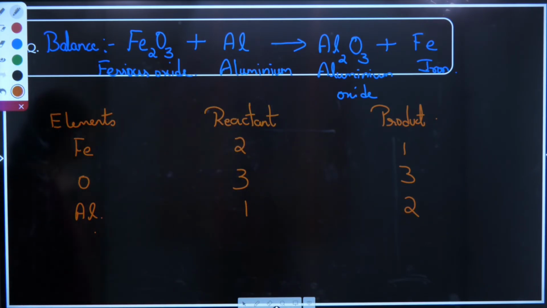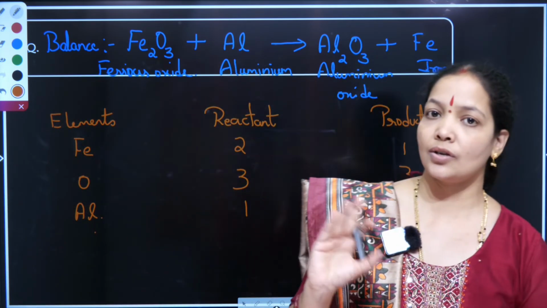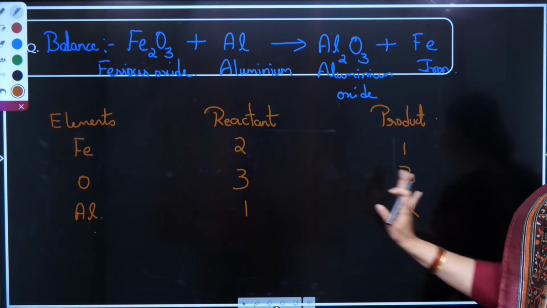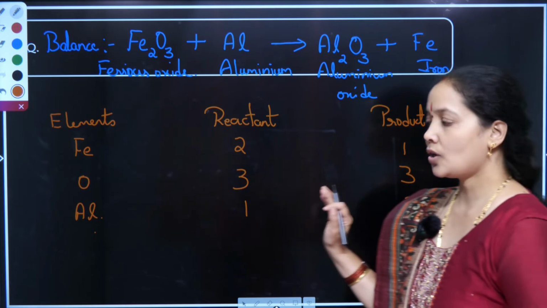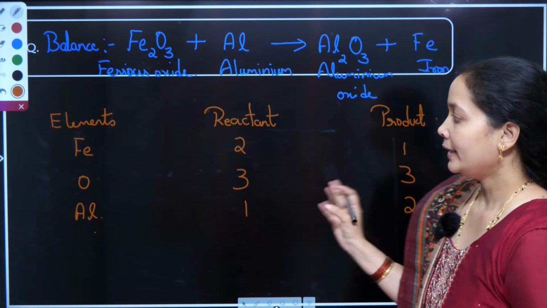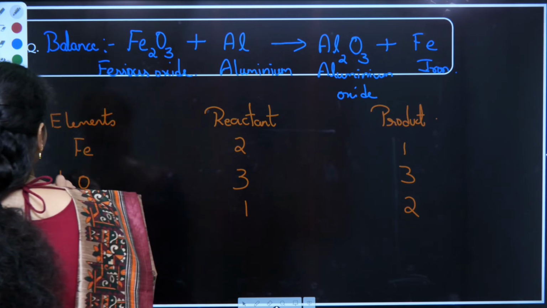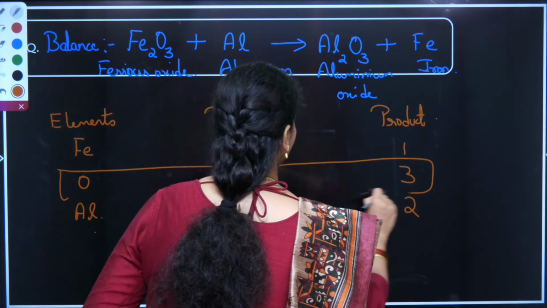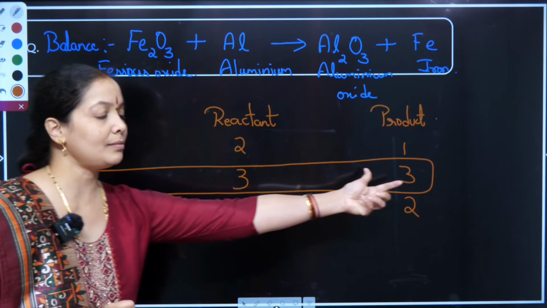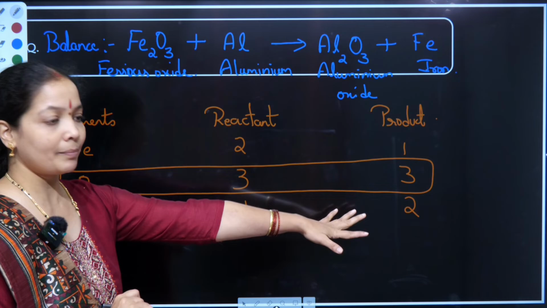Whenever a reaction is provided with any element with oxygen or hydrogen, I will first of all check whether oxygen is balanced or not. If oxygen is not balanced, I will strike oxygen first and then move on to the others. In this equation, oxygen is already balanced: 3 in my reactant, 3 in my product. Hence, I will move to the other elements which are not balanced.